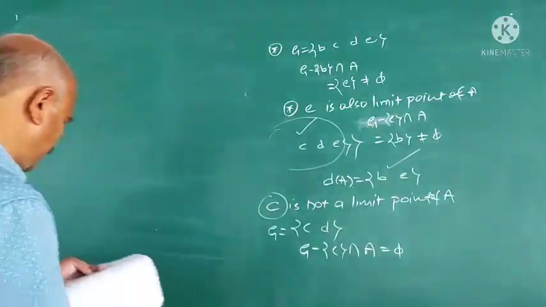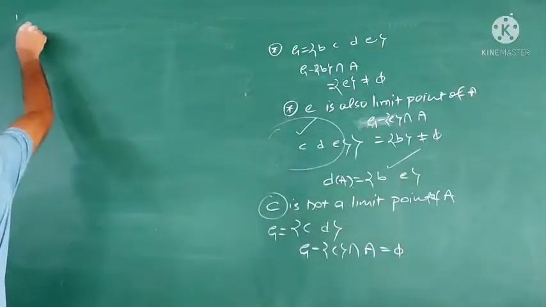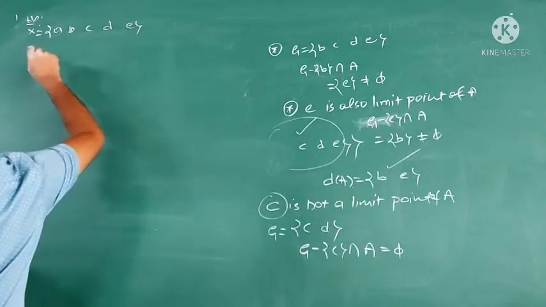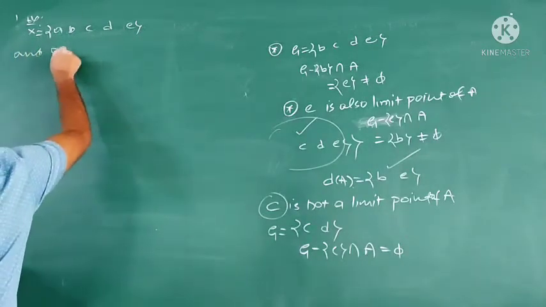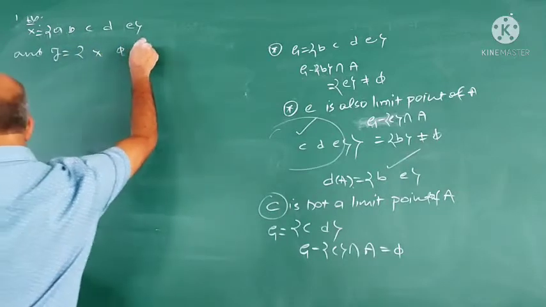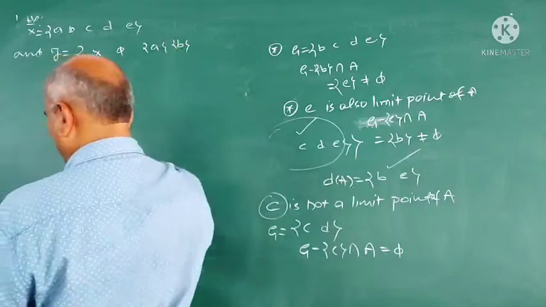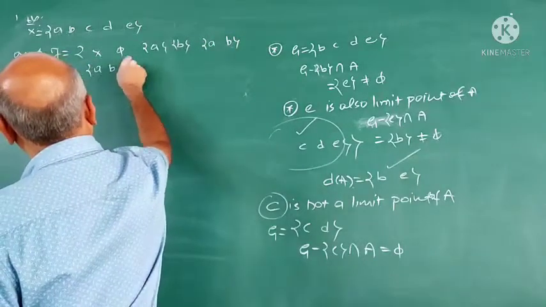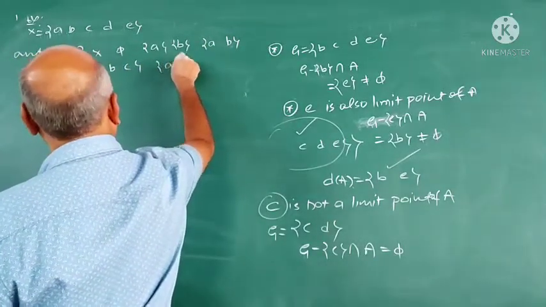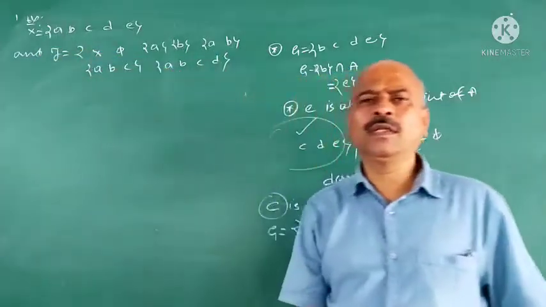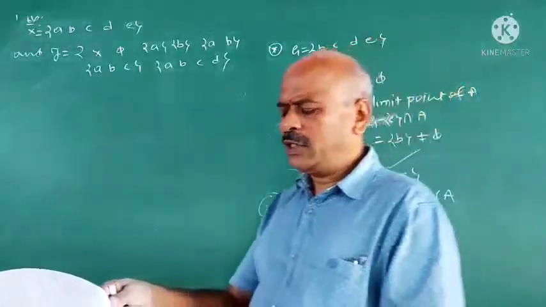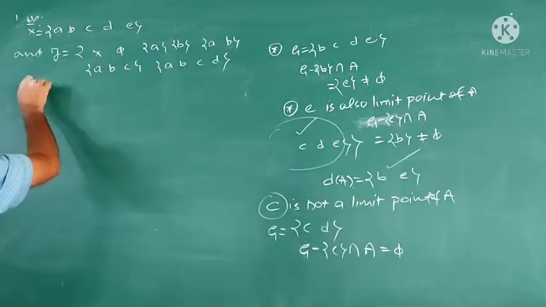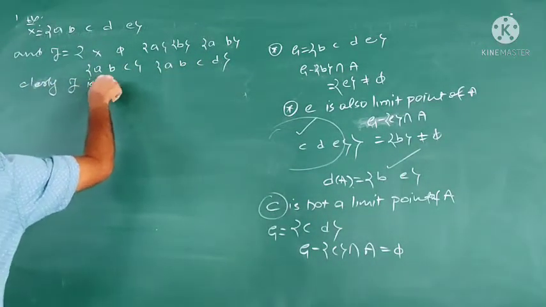Problem is that X is equal to A, B, C, D, E and tau is equal to X, phi, A, B, A B, A B C, and A B C D. This is tau. Then clearly tau is a topology on X.